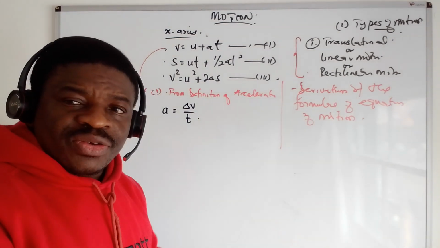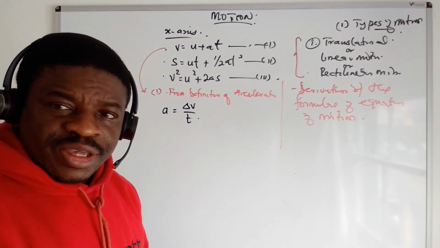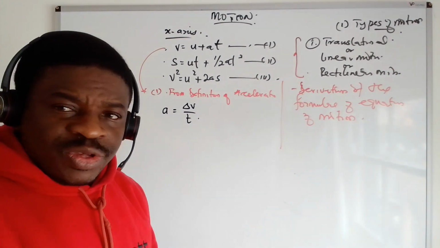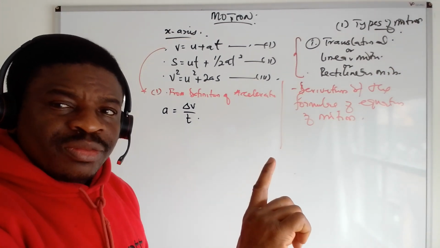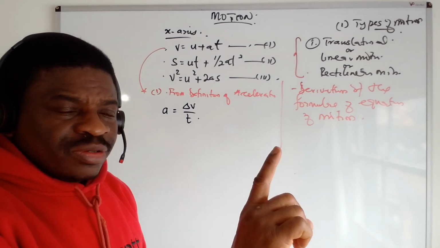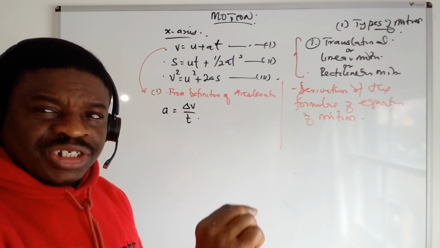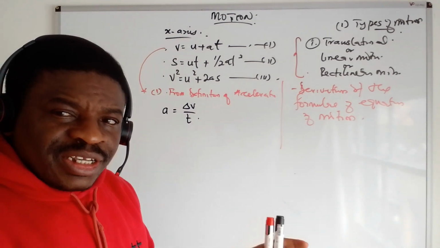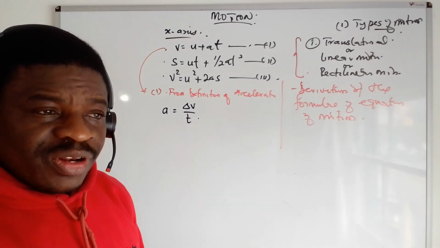What is acceleration? How are you accelerating? Like a car now. A car is stationary. You put on the key, you start the engine, and you move. You will see that the speedometer will move from 0 meters per second to 10 meters per second, 30 meters per second. So you see, you are changing velocity with time. That is acceleration, as you change your velocity with time.